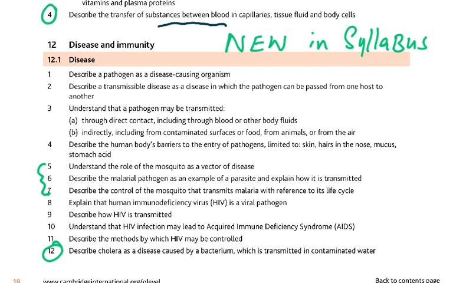Then diseases and immunity. This is a new chapter, new in the syllabus, and I want you to know about the malaria story. I'm not sure, maybe it could be malaria, could be something else, but just my gut feeling, I'm just saying maybe there's a question on malaria.